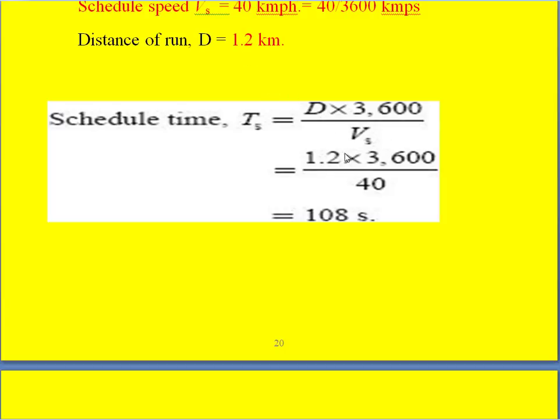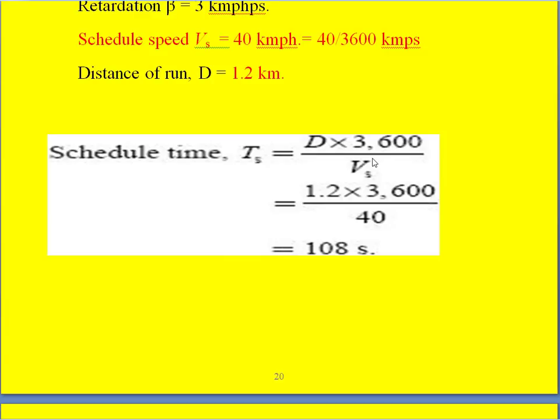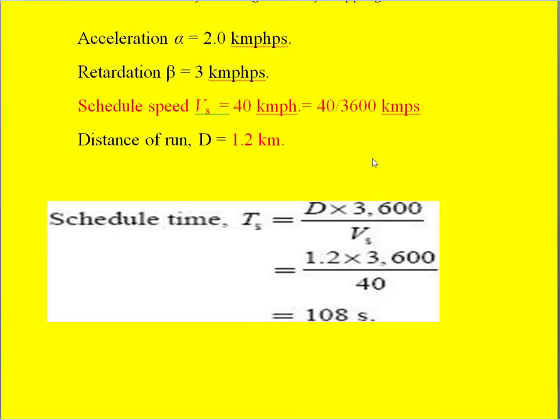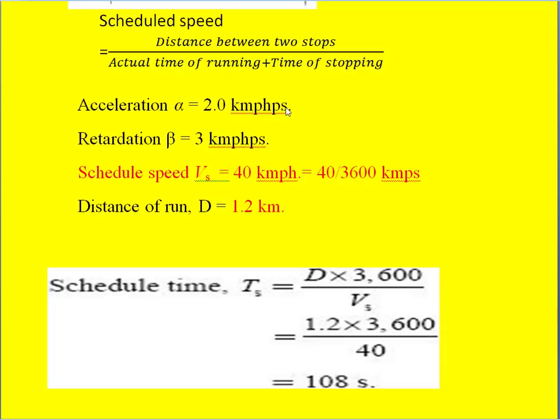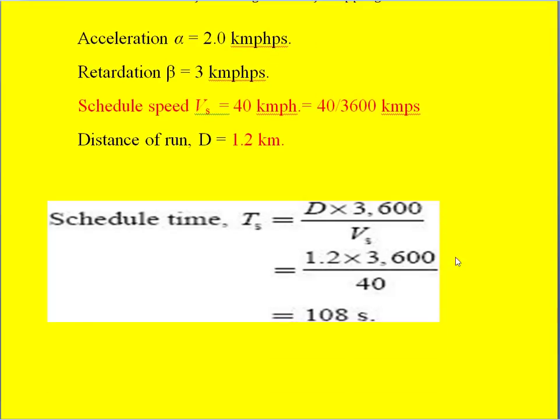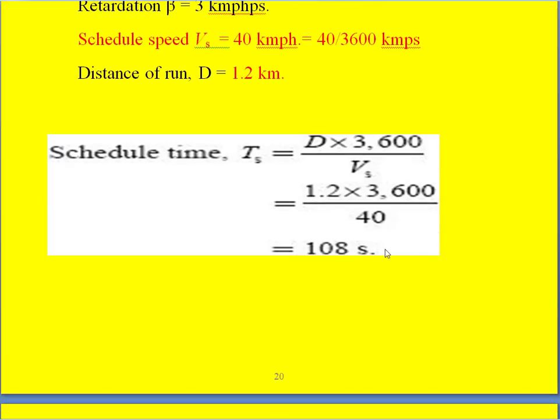This is given as 40 kilometer per hour, so we are converting that to kilometer per second, and then in the numerator we get 3600. So totally we get the scheduled time as 108 seconds.